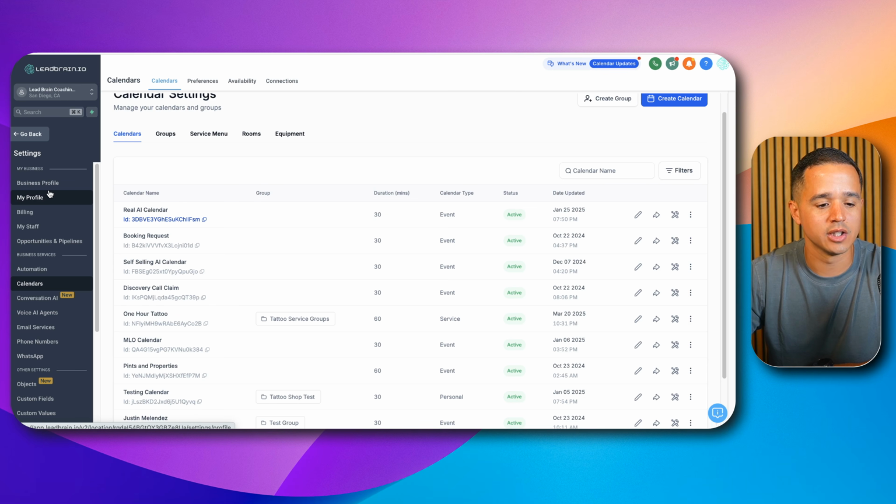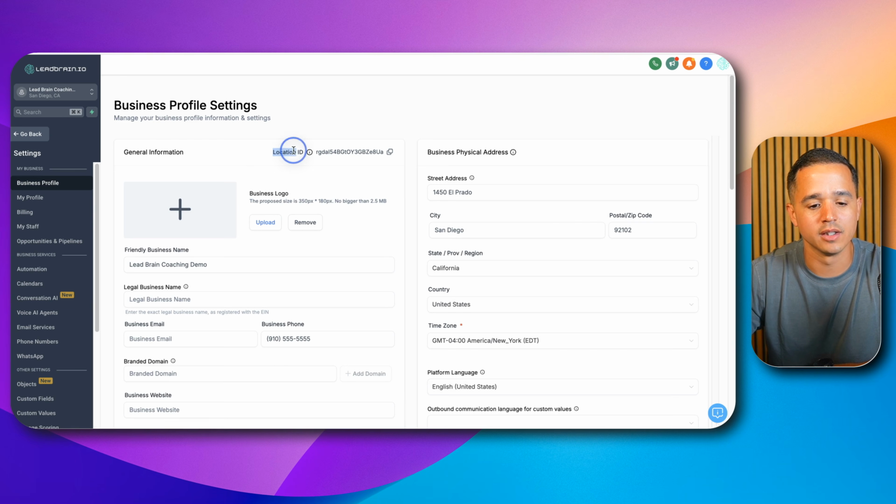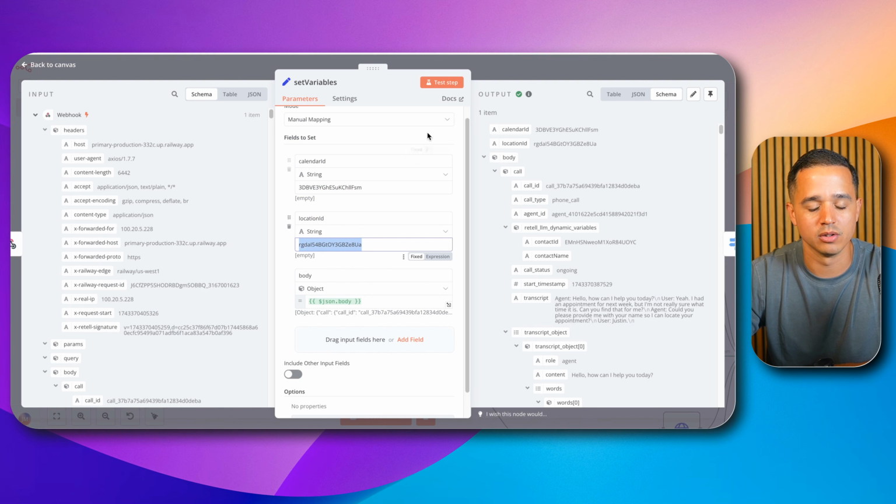And to get your location ID, I'm still in the settings. What you need to do is click on business profile, and right up here in the top sort of center area, you'll see a location ID. You just copy that, come inside here, and replace your location.